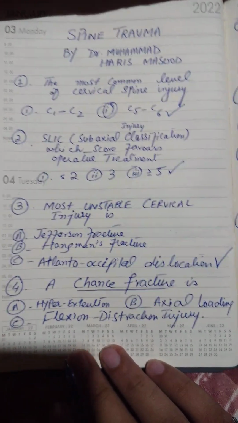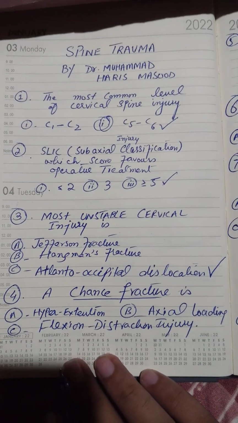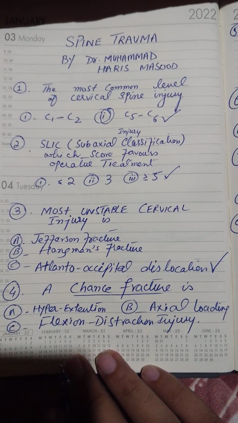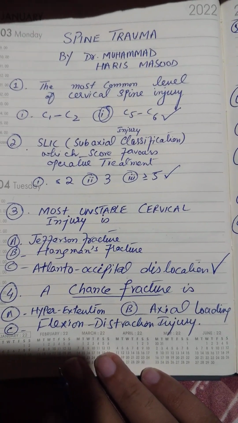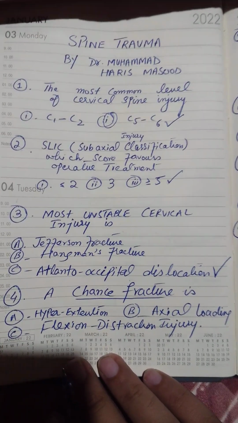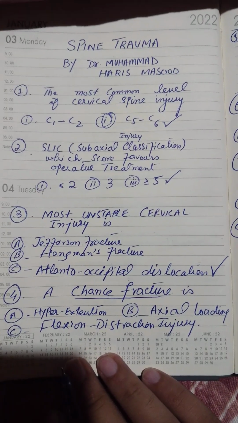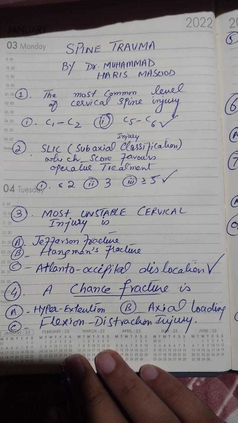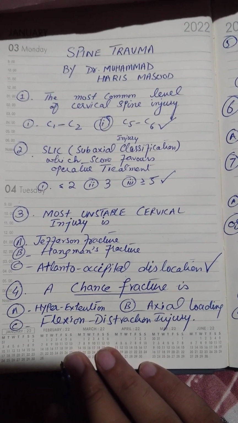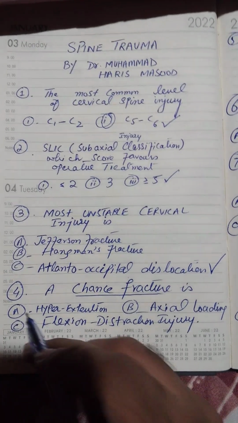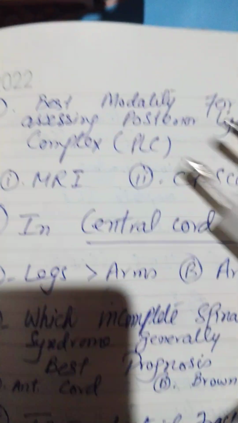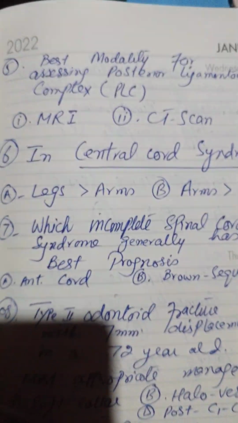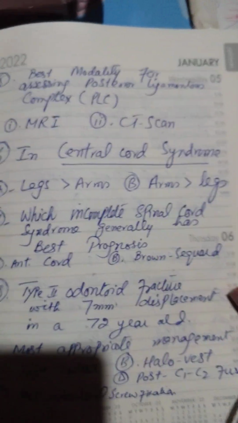In question number 4, it is asking what is a chance fracture? Is it hyperextension, axial loading, flexion dislocation or flexion distraction? So a chance fracture is a fracture of thoracic spine with flexion distraction injury. So the answer is flexion distraction. Chance fracture, flexion distraction. Okay, so let's move on to our next page.